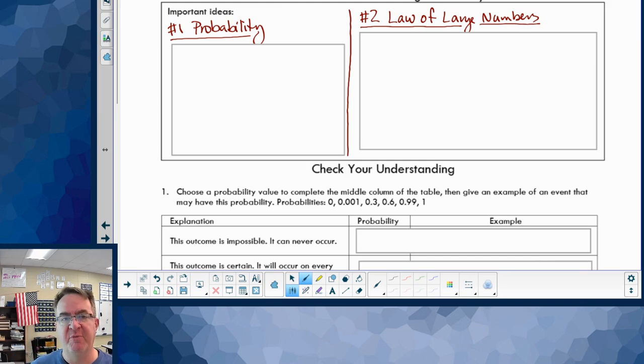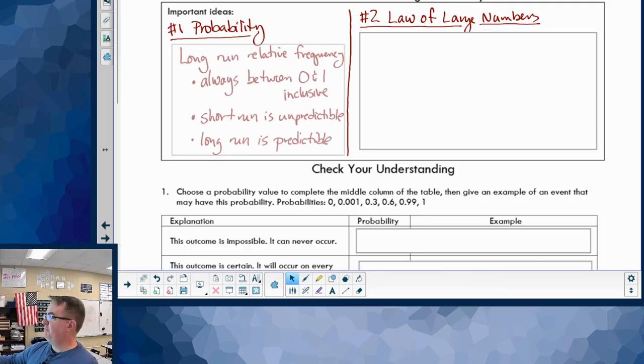Hey everybody, welcome back. We're talking basic introductions to probability and what probabilities and percentages mean. So we're going to go through the two big ideas, and then I'm going to have you try a couple of problems, and then we'll talk about them, try a couple more problems, and go from there.